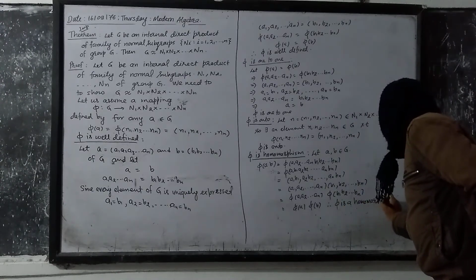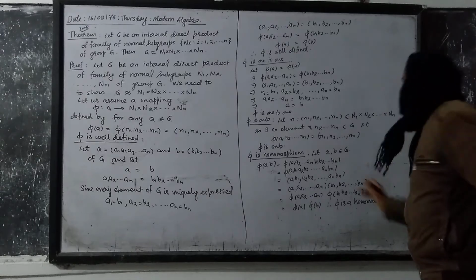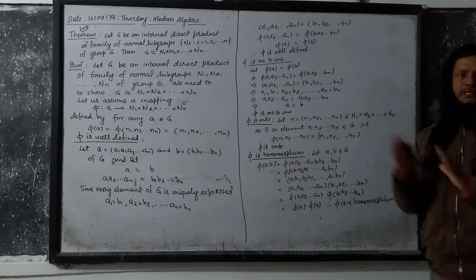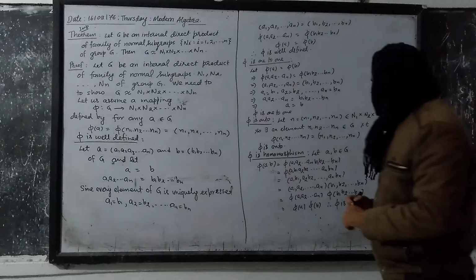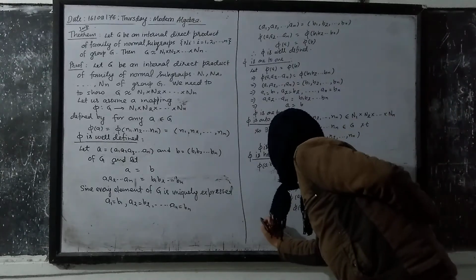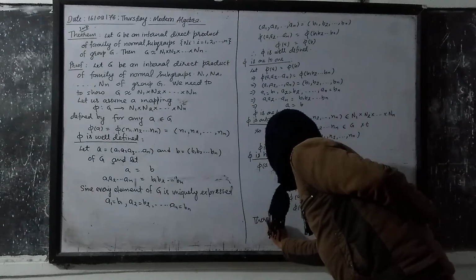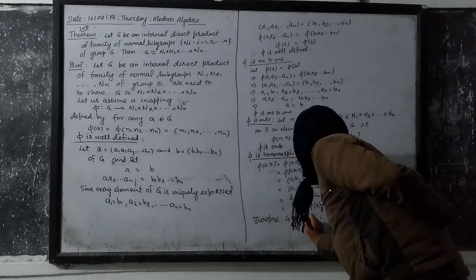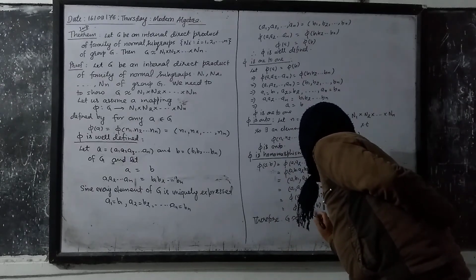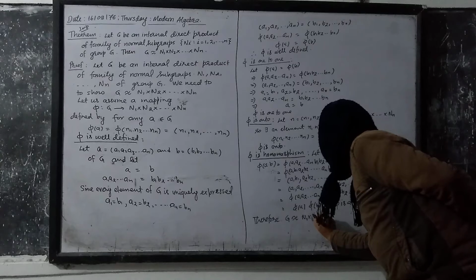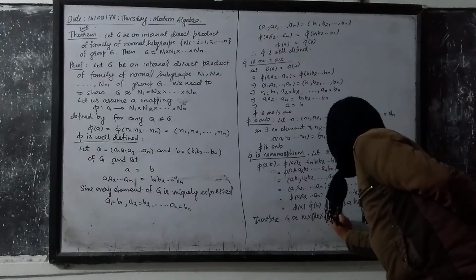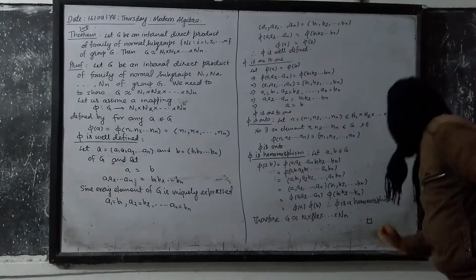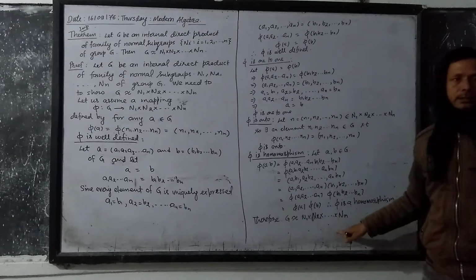So all 4 conditions are satisfied here. Therefore, there is an isomorphic relation between G and the Cartesian product of L1, L2, up to Ln. So finally, we conclude that G is isomorphic with L1 cross L2 cross L3, and so on up to Ln. And this completes our result.